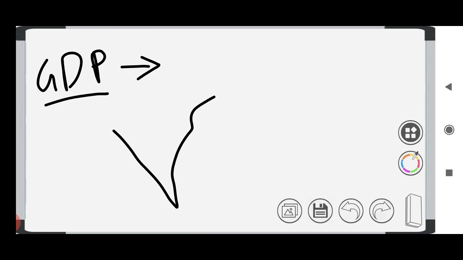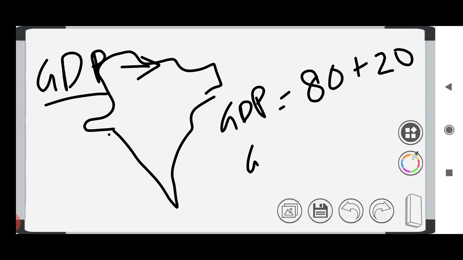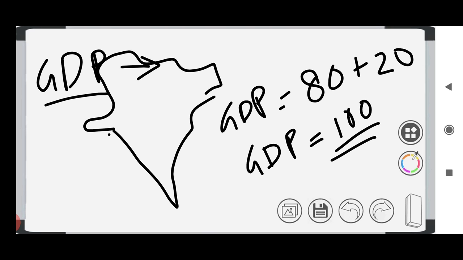Say the citizens earn around 80 rupees, so the citizens' earned amount 80 is added, plus there are certain foreigners inside India, and the amount earned by the foreigners, say around 20 rupees, is also added to count the GDP. Remember this point clearly. In GDP, the amount produced by foreigners within the geographical boundary of India is added, and the amount produced within India is added.